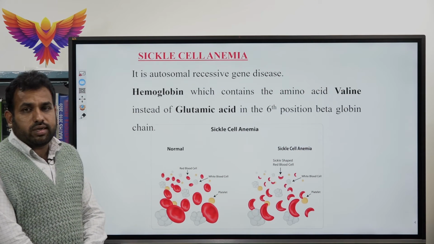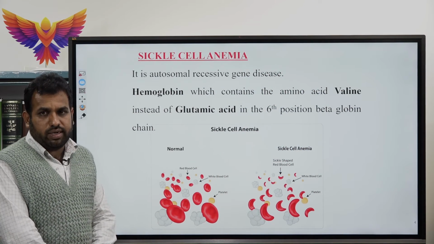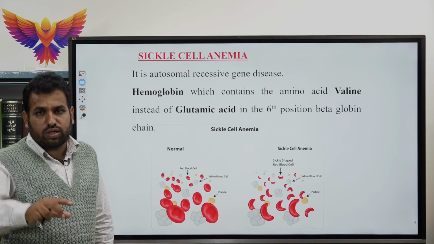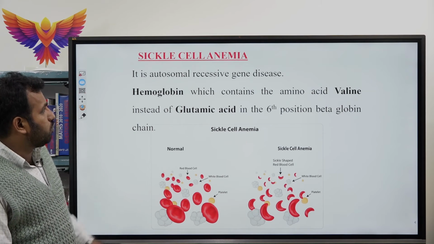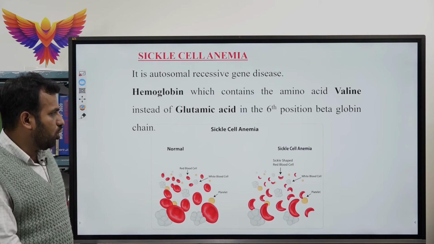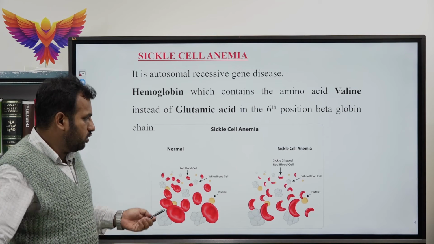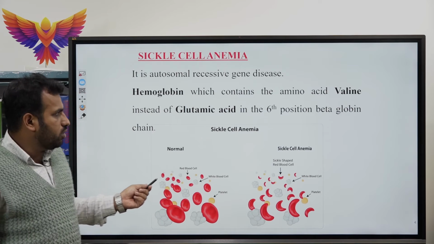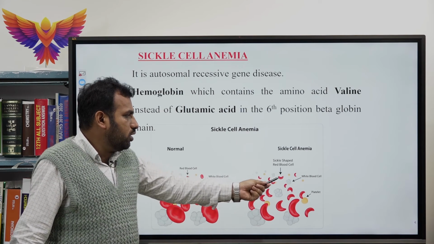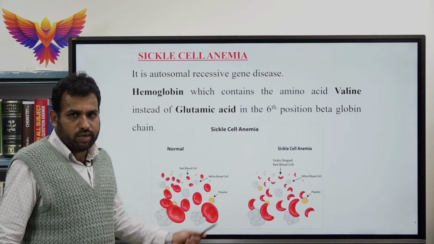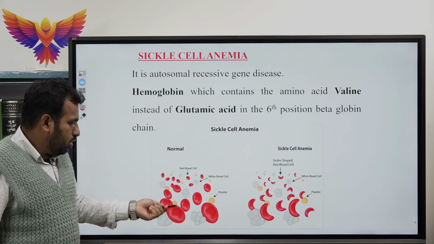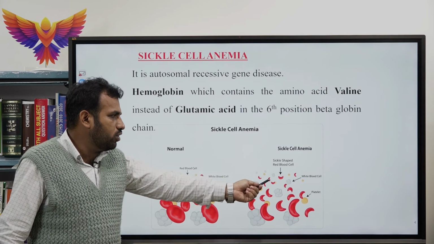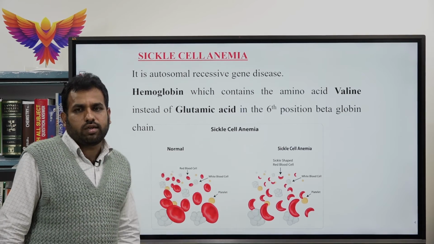Firstly, we will start with the Mendelian disorders. The Mendelian disorders affect only a particular gene of a chromosome. The first one is sickle cell anemia. Normally, RBCs are biconcave in shape. The affected individual shows a crescent or sickle shape. The normal circular or biconcave structure of the RBC turns into a sickle shaped structure, and it is called sickle cell anemia.